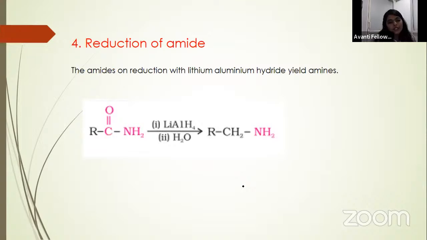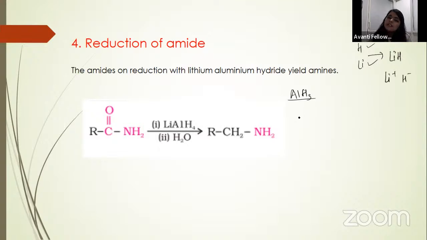Okay. Next is reduction of amide. So how to reduce an amide? Amide can be reduced to amines by lithium aluminium hydride. Okay. So look, what is lithium aluminium hydride? Let me explain a little bit. You know lithium aluminium hydride, AlH3. You better know. Here hydrogen is present, here lithium is present. Okay. So lithium is more electropositive as compared to hydrogen. So if they come closer, then what will they form? They will form lithium hydride. Okay. Means Li positive, H negative.